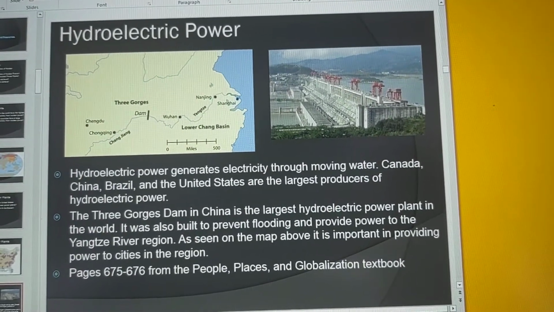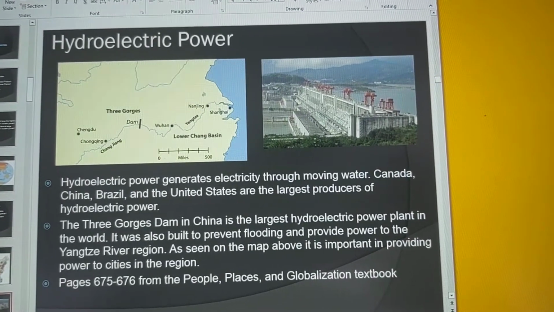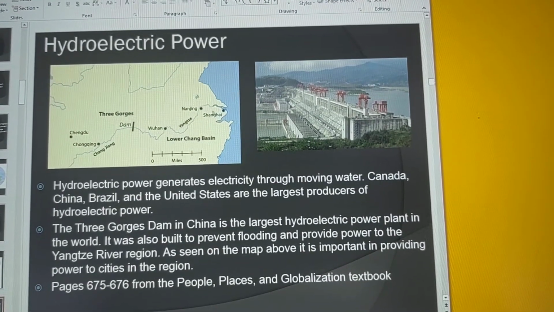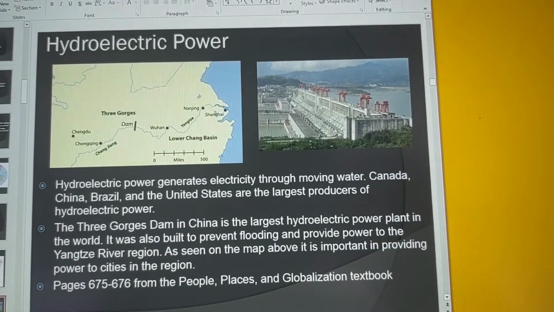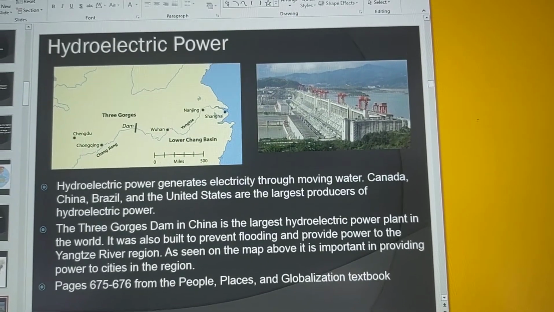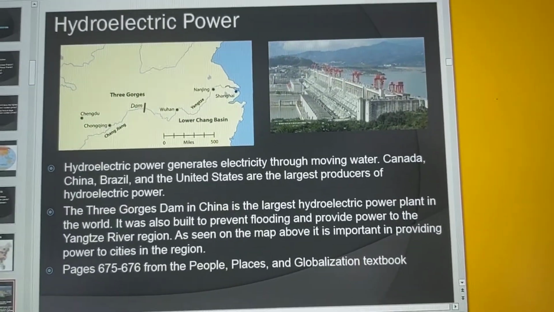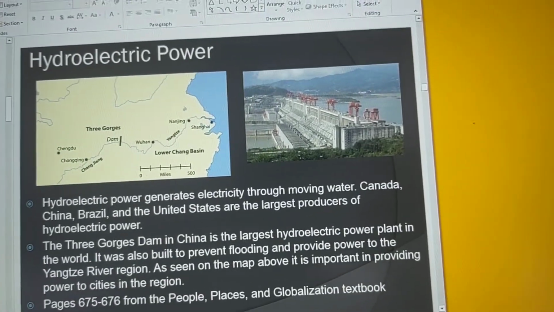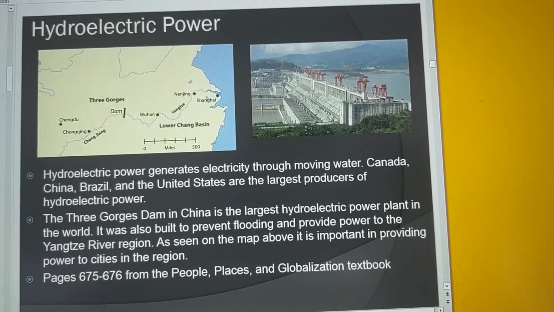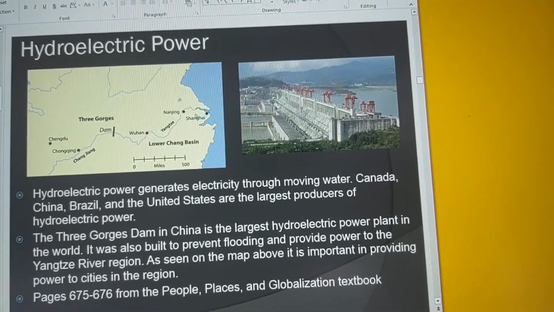Now, another power source is hydroelectric power, which is used by running water. In the United States, Canada, China, and Brazil were the largest producers of hydroelectric power. The largest one is the Three Gorges Dam in China. It was not only built to prevent flooding, it was built to provide power for the millions of people that reside within this geographic location.